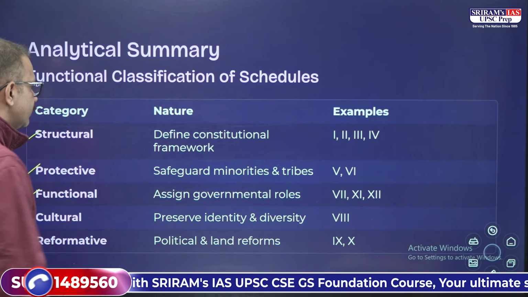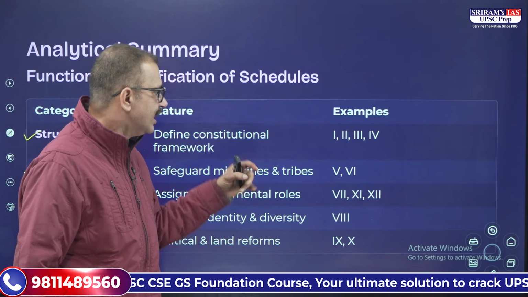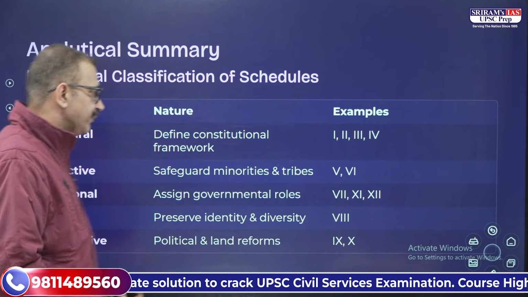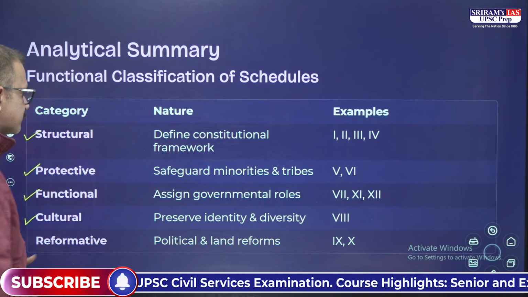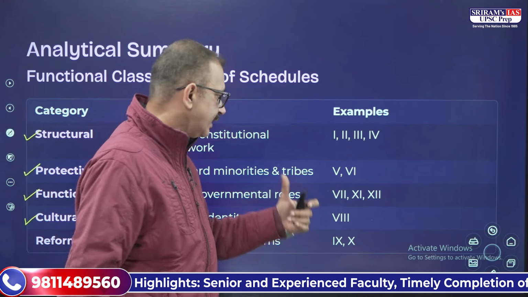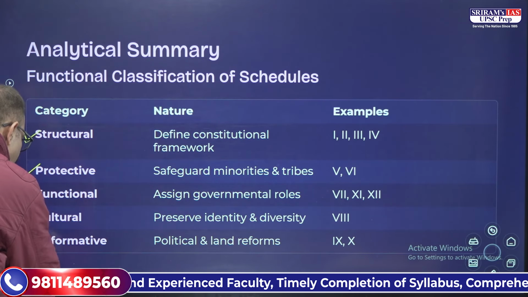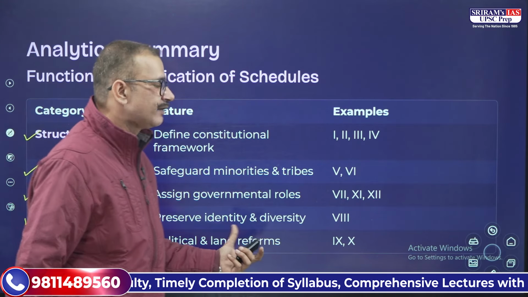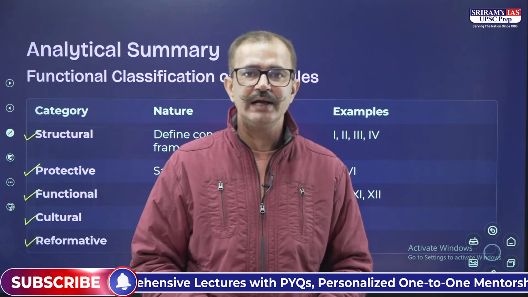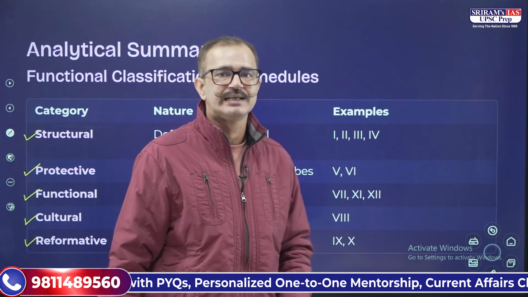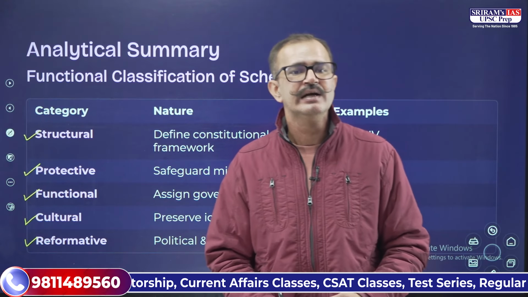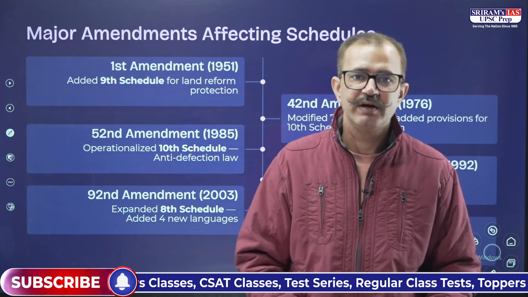We have functional schedules as well, which assign the governmental roles, and we have the 7th schedule, the 11th and 12th schedules as well. All right, and then we have cultural schedules, which preserve identity and diversity through the official languages which have been provided under the 8th Schedule. And then we have reformative schedules, where the political and land reforms have been added, through the 9th schedule as well as the 10th schedule. So these are the different schedules, and we can functionally classify them into these 5 different functional heads.